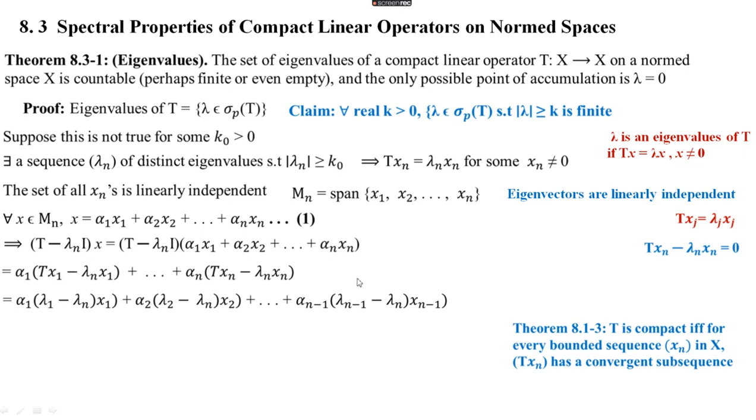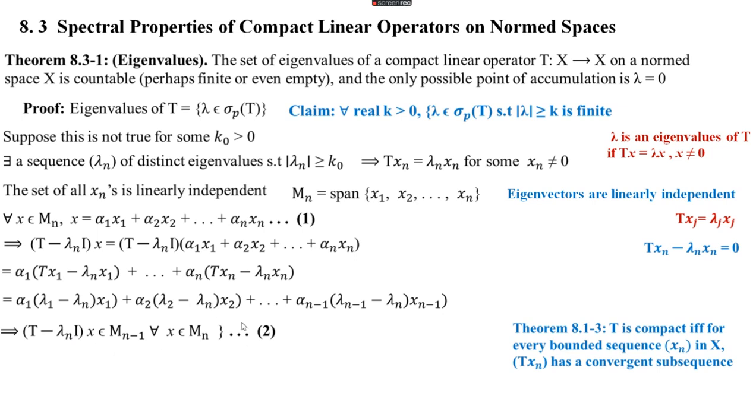That means for any x belongs to Mn, we get T minus lambda n I of x is a linear combination of x1, x2, etc., x n minus 1. And we also know that a linear combination of x1, x2, etc., x n minus 1 is in the set span of x1, x2, etc., x n minus 1. And from this representation, we can say that span of x1, x2, etc., x n minus 1 is nothing but M n minus 1. So for every x belongs to Mn, T minus lambda n I of x belongs to M n minus 1.